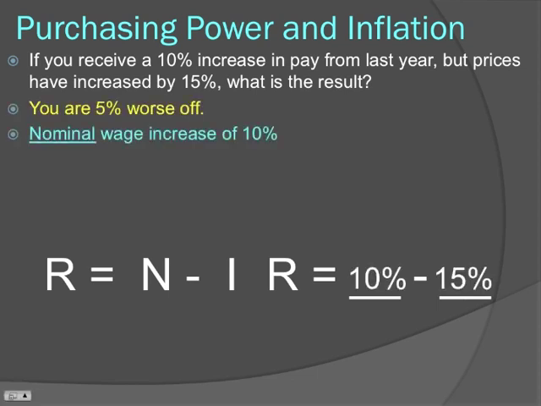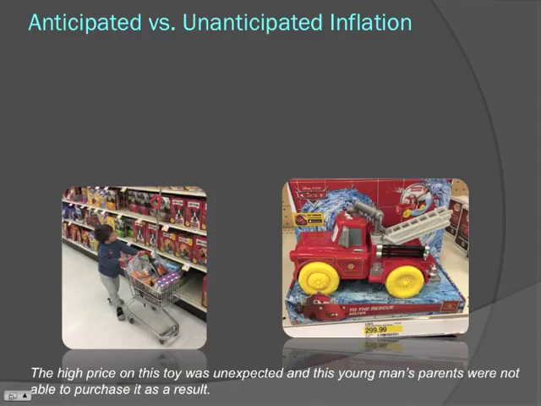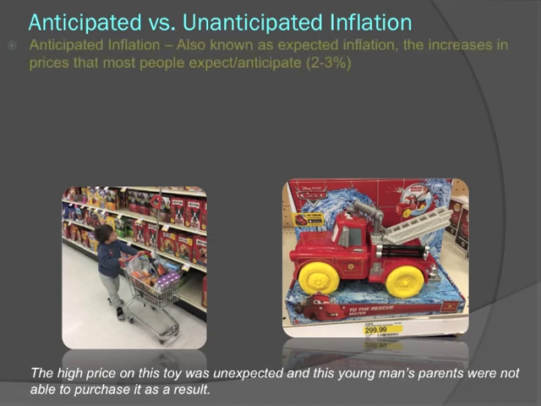So what that means is you received a nominal wage increase of 10%, but in real terms, you lost money. In real terms, you received a decrease of 5%. And the moral of the story here is that your salary must keep up with inflation, or you are losing purchasing power. Now, inflation can either be anticipated or unanticipated.